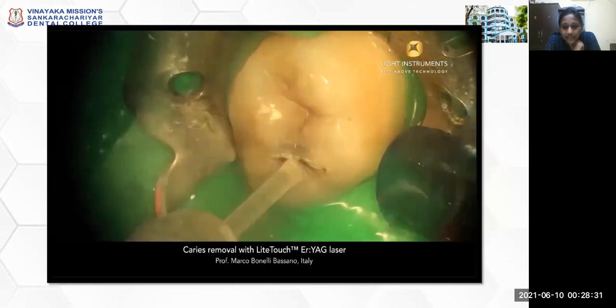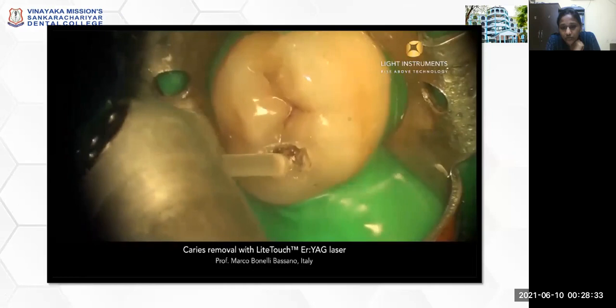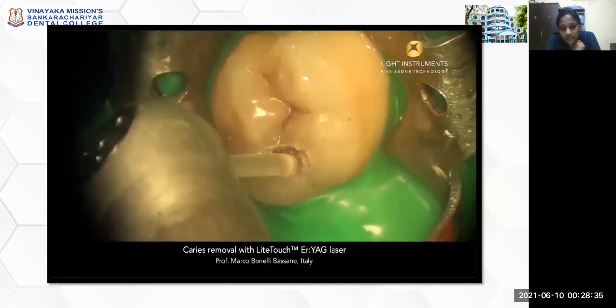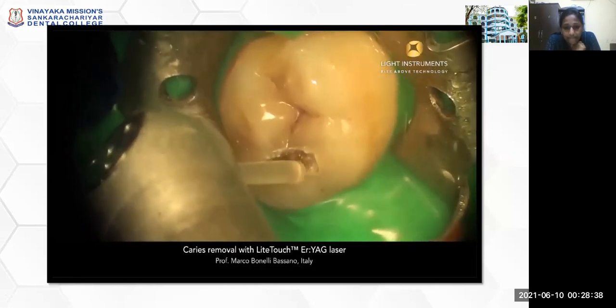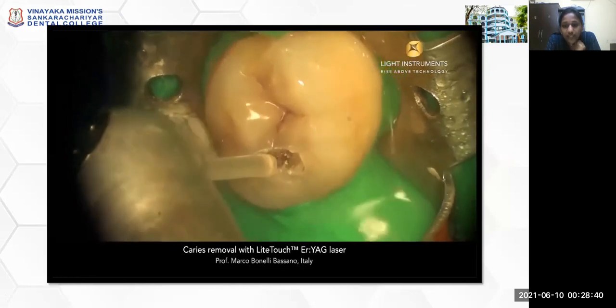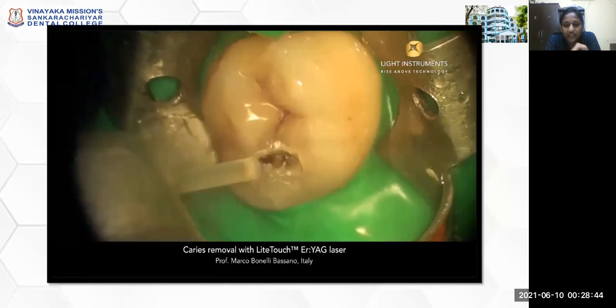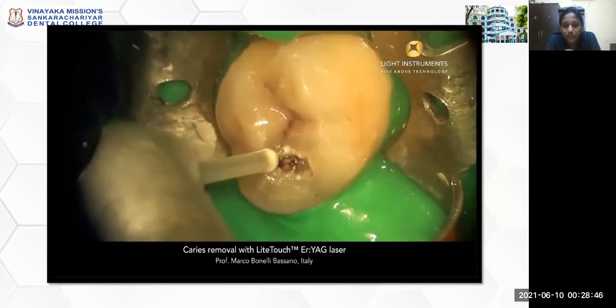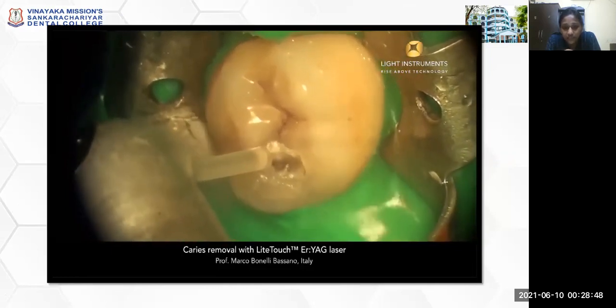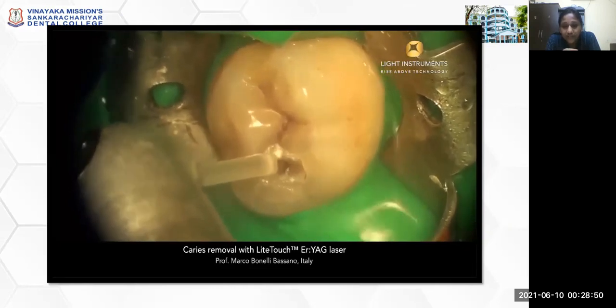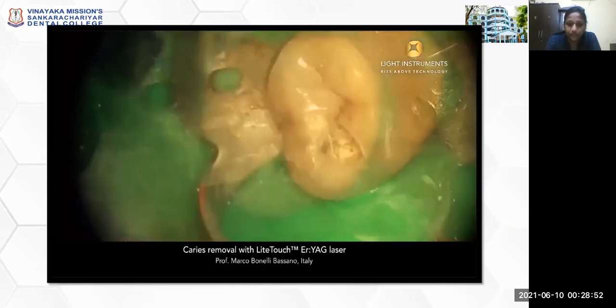Here, that red light sensor is not present, so it is not visible. Slowly, gently, you have to place it over the tooth surface. For a wide cut, it should be moved along the direction of the caries lesion. For a deeper cut, it should be moved up and down.